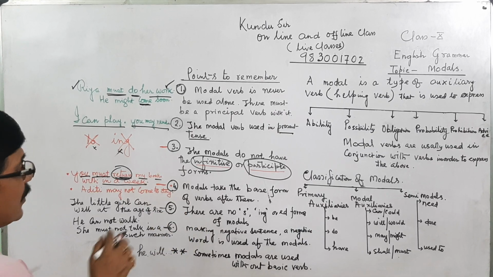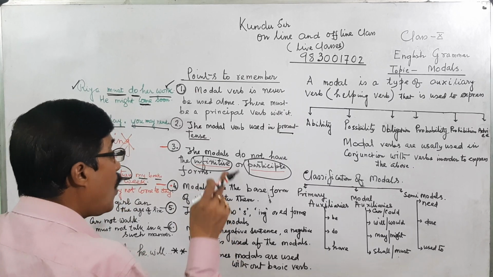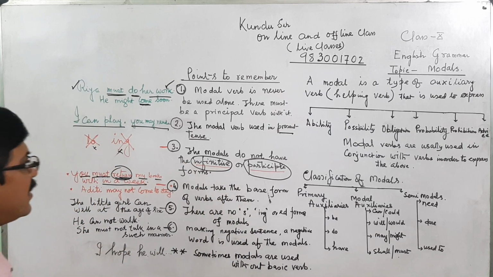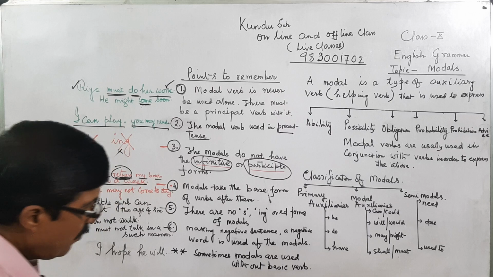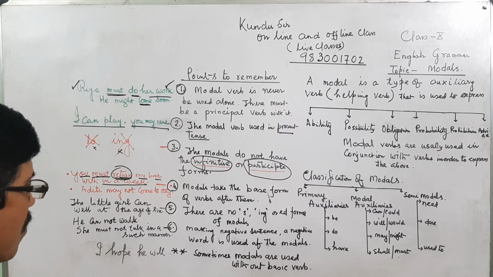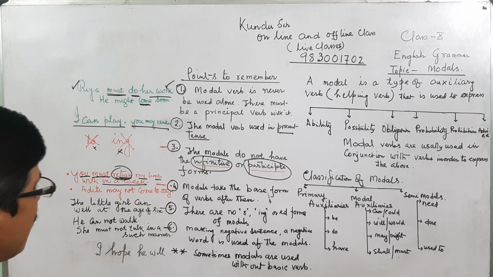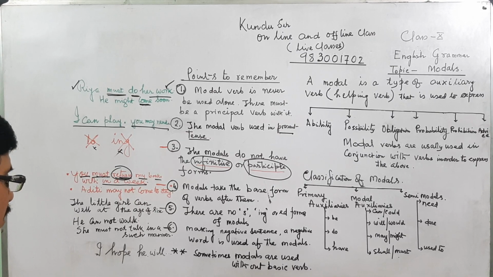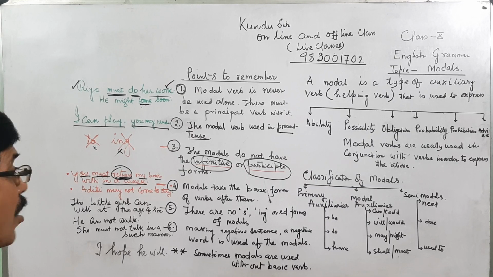Next, there are no s or ing or ed. What is ing? Ing is the participle use, I have already mentioned. Ed, the PP form of the verb, is not allowed there. And s, when we are saying she plays, Ram eats, but Ram must eat, not eats.